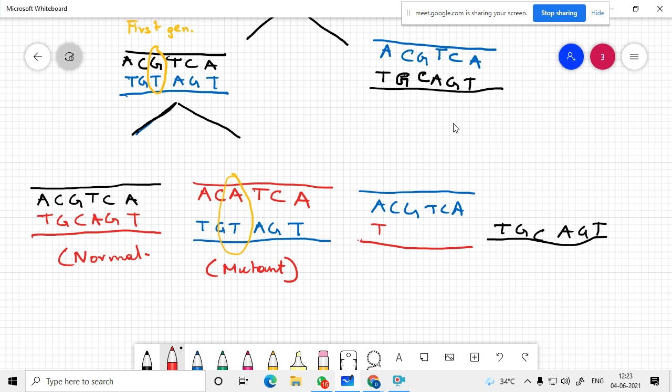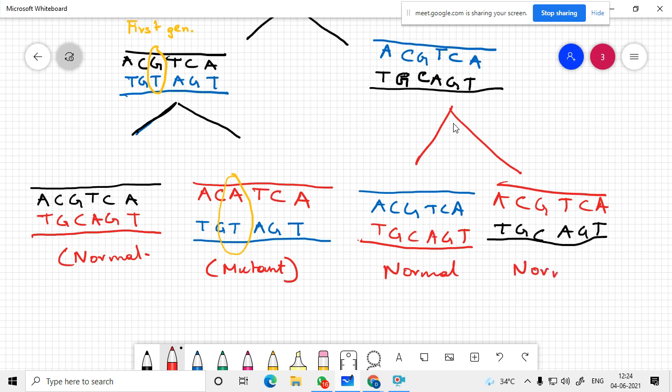Opposite means TGCAGT, ACGTCA. So these are normal. But you see a mutant has been introduced over here by this wobble base pairing.